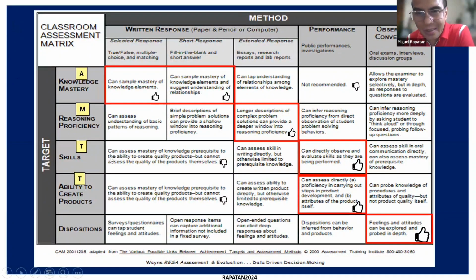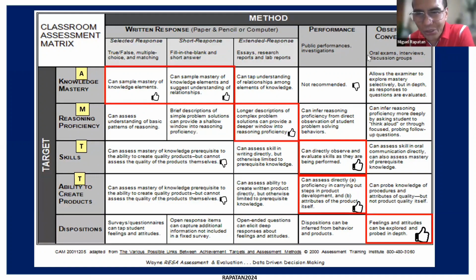can I ask Emmeline, can you take now the ones that are aligned for reasoning proficiency, which is under extended response? For the reasoning proficiency target, the method is longer descriptions of complex problem solutions can provide a deeper window into reasoning proficiency. Okay, so you notice this matrix is using the term a window. It's enabled to give you the evidence or a look into how students are thinking.